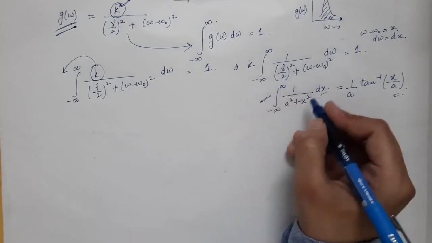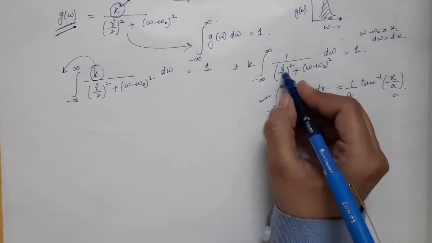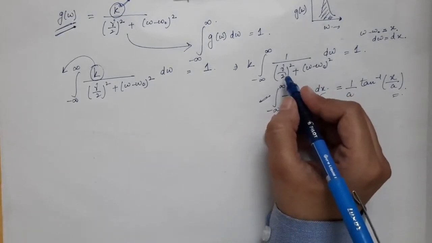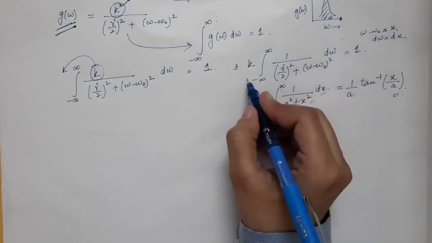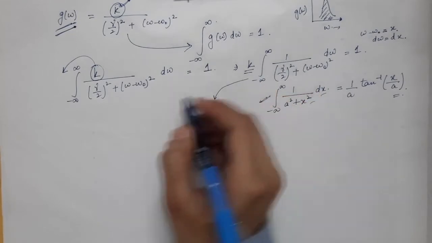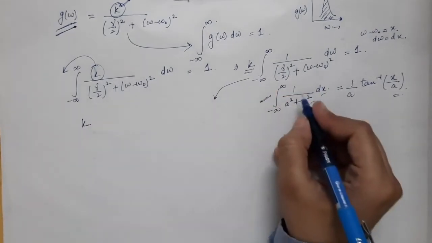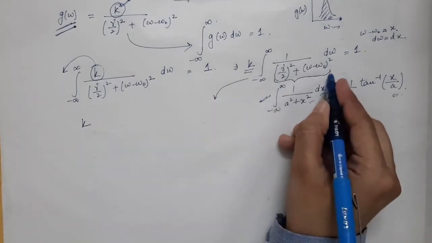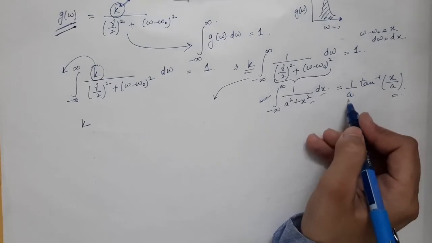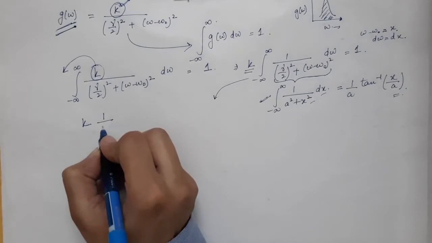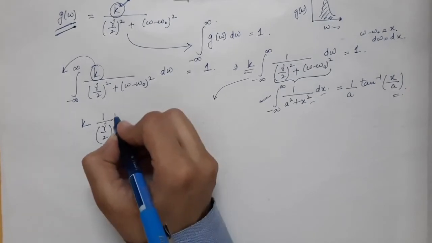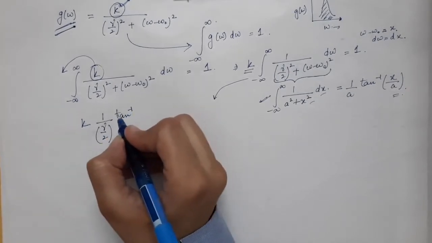Over here, what is a? Here we have a square, so a is given by gamma by 2. When you solve it, this k will remain as it is, and the solution of this integral will be 1 divided by a, and a is gamma by 2. So here we have 1 divided by gamma by 2 into tan inverse of x by a.